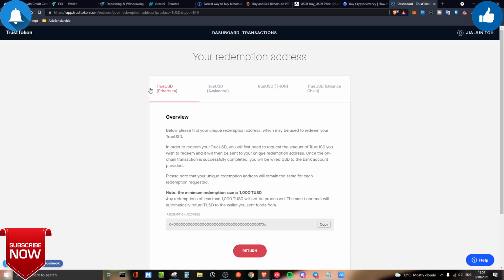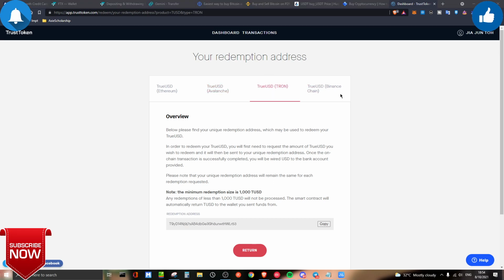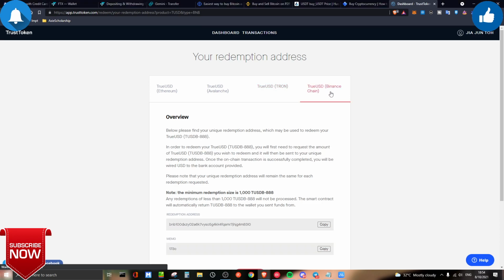First of all, the standard Ethereum network, which is going to cost you $20 per transaction. And for Avalanche, over here it is slightly cheaper on the transaction fee. For Tron itself, it's also cheap. Over here on Tron itself is $1, and after that on Binance Chain itself is also slightly $1 or whatsoever. So over here you have to understand that Binance Chain is not using the Binance Smart Chain. Instead, they are using the actual Binance Chain. Therefore, you have to note that over here you are not using the BSC network.